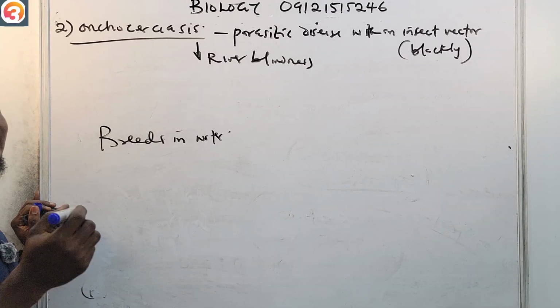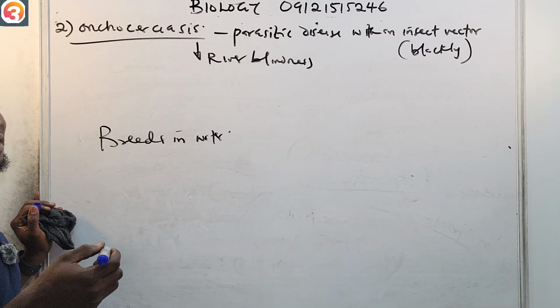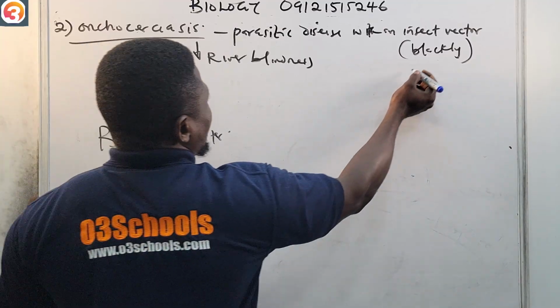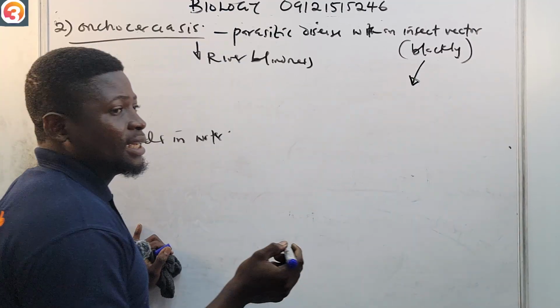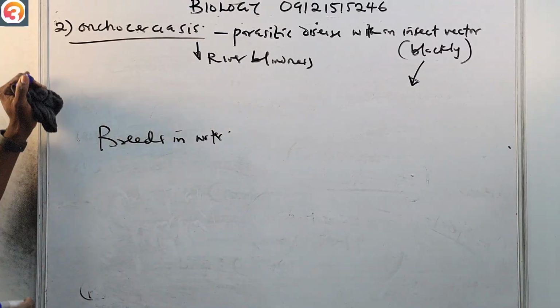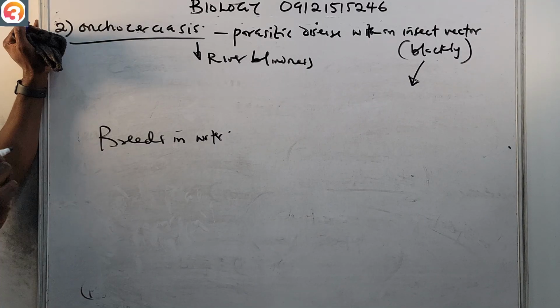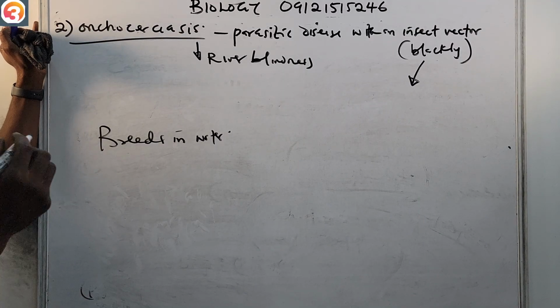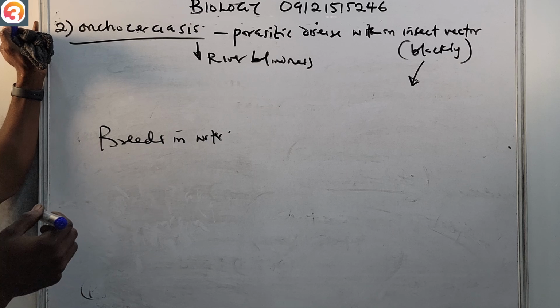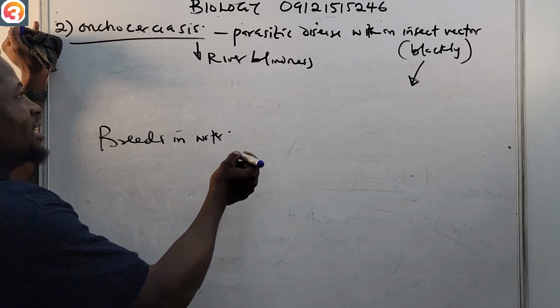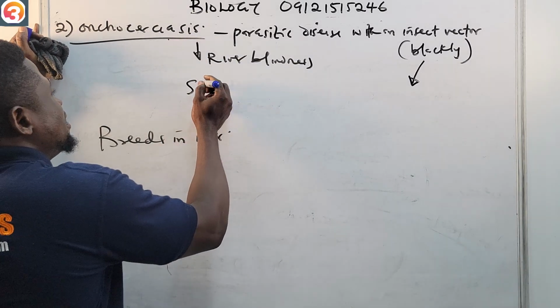The disease is transmitted from one person to another through the bite of the black fly. It is spread by flies that live close to fast-moving rivers.